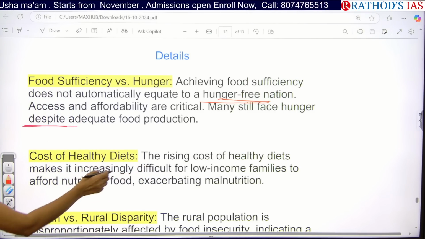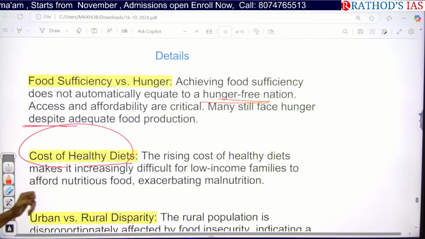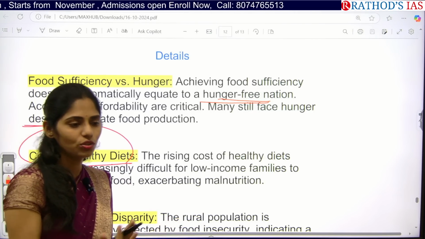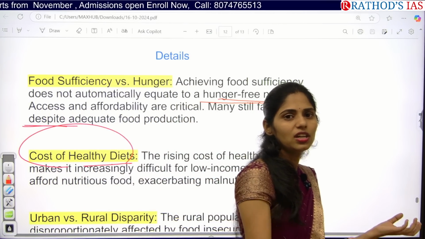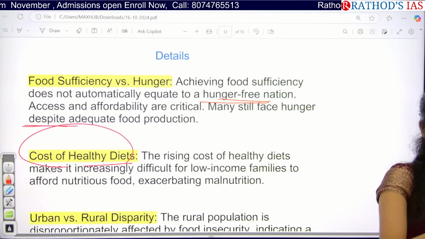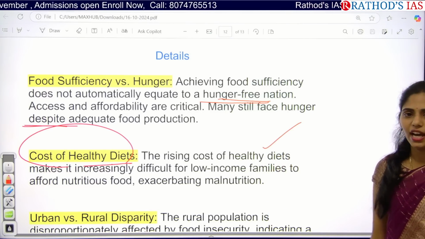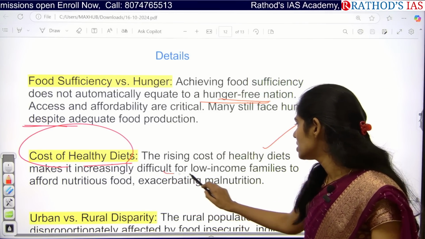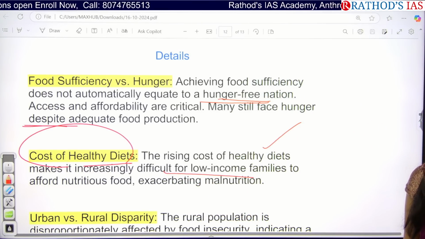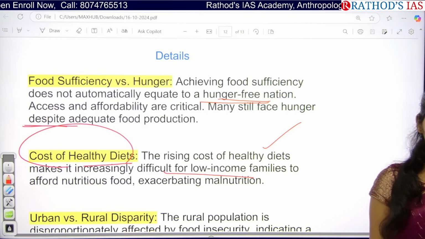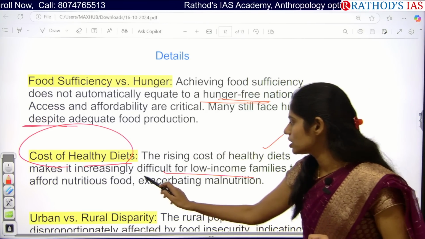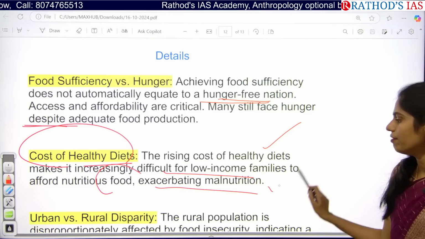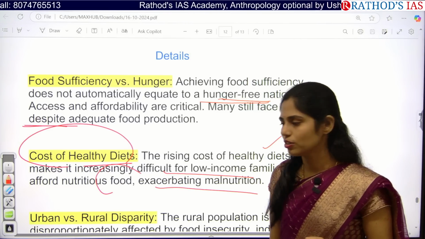And this one is that the cost of a healthy diet is increasing every day. The veg thali is nothing but the plate which has the food. The thali price is very high now, and food inflation is 9.2%. So it is very difficult for low income families to afford nutritious food. Whenever there is no nutritious food, what happens? There will be an increase in the problem called malnutrition.